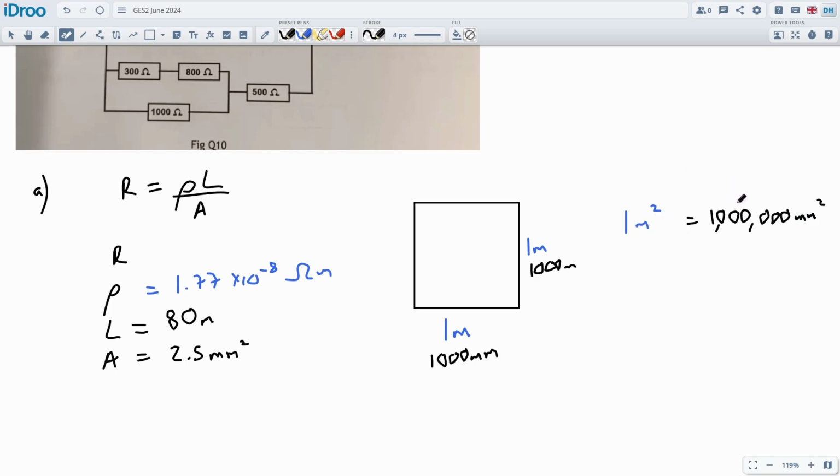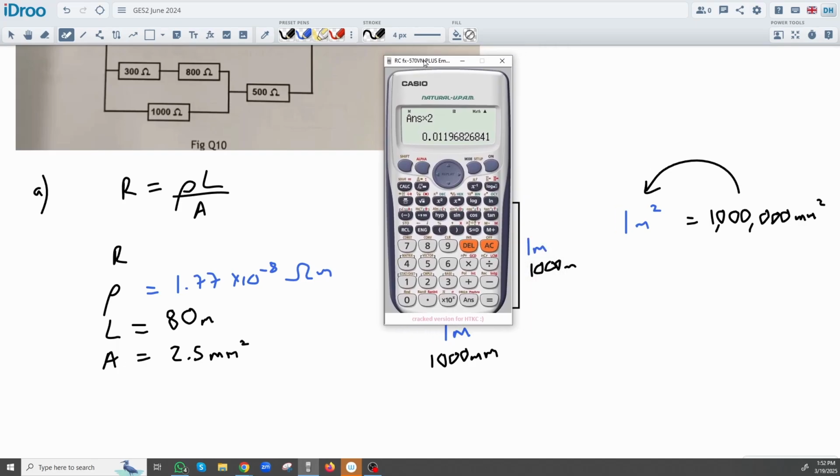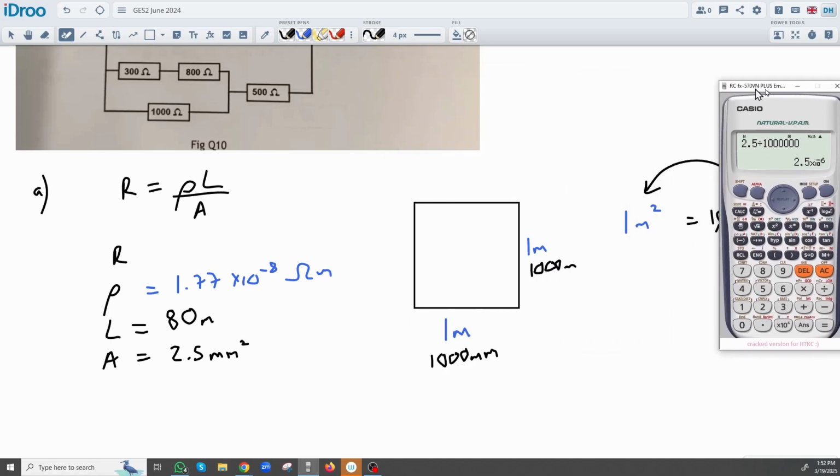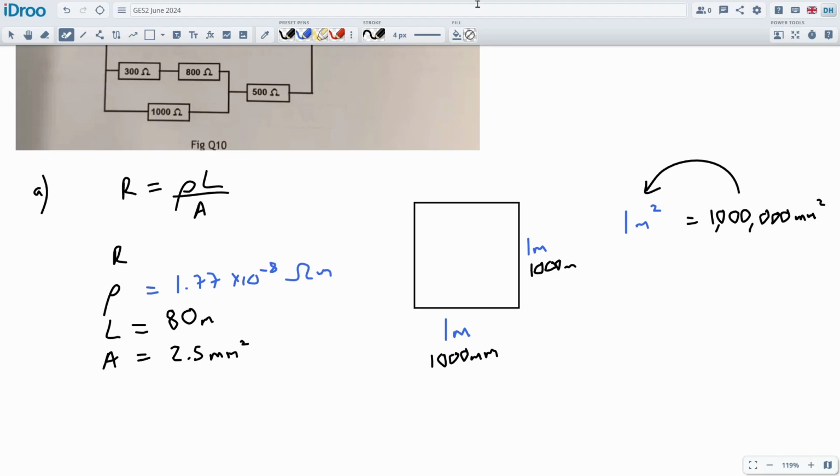So I can convert my millimeters squared into meters squared if I divide by 1,000,000. I can do that on my calculator, or I can just write down the answer. Dividing by 1,000,000 is the same as multiplying by 10 to the negative 6. But I won't just say it, I'll prove it to you. Let's divide it by 1,000,000, and my calculator should pop it into that format. 2.5 times 10 to the negative 6. If you do that quite a lot, you get used to it, but we don't do it too often.